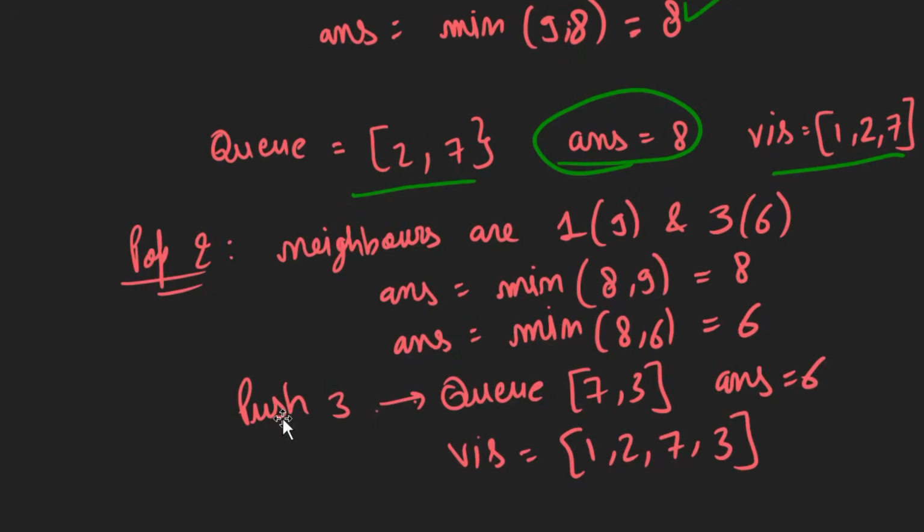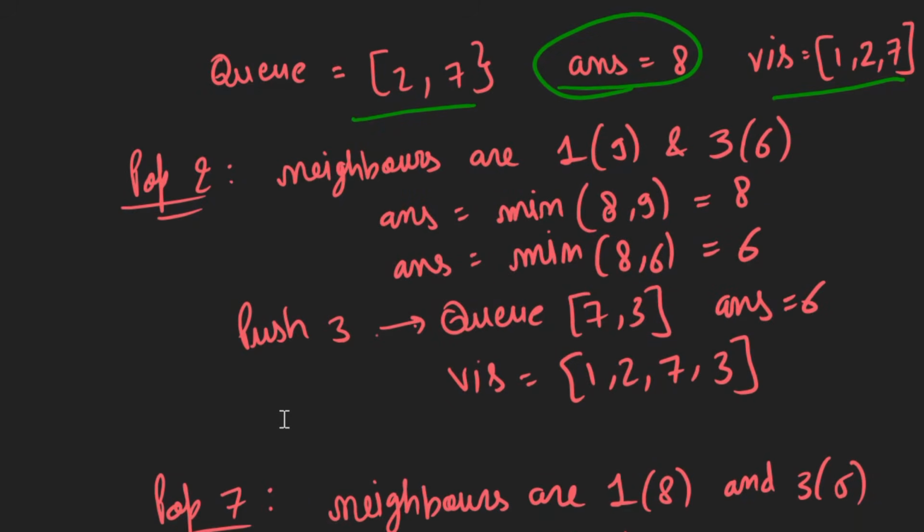Now from the queue we will pop out node 2. The neighbors of 2 are 1 with edge weight 9 and 3 with edge weight 6. Now again we find the minimum of 8 comma 9, so it will be 8. And 1 is already marked as visited, so we don't push it into the queue.